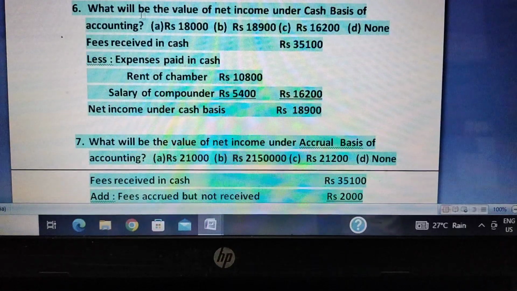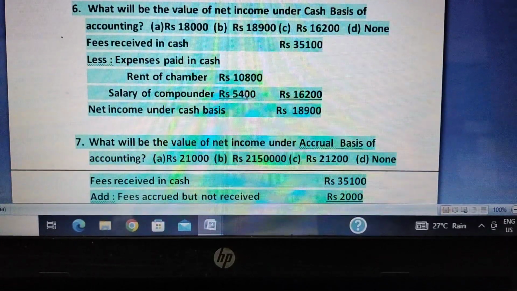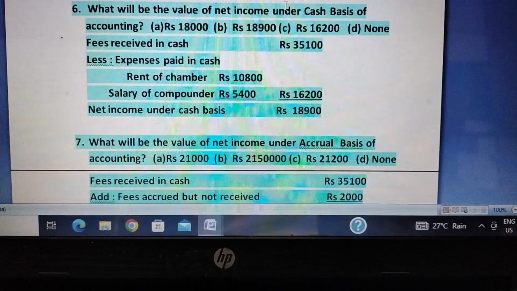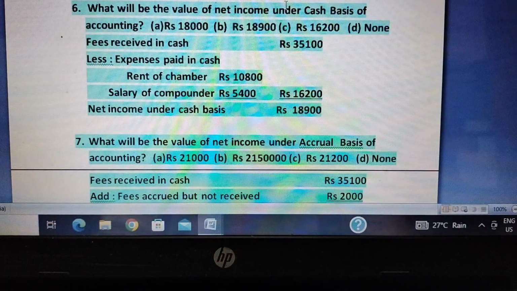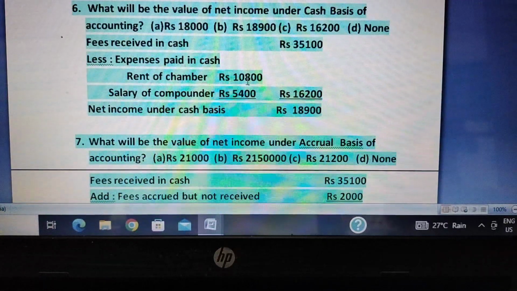Fees accrued but not received will not be included. Rent of compounder paid, that is 5,400, is already paid, so it is included. But rent of compounder outstanding is not recorded because it has not been paid. So expenses paid in cash, that is total payment, is 10,800 plus 5,400, which gives 16,200.